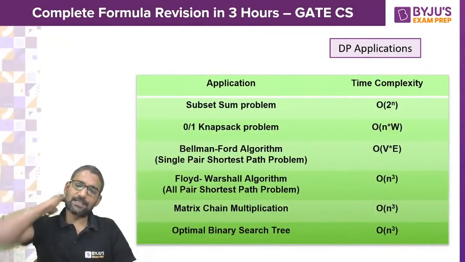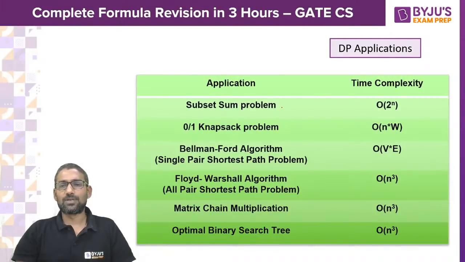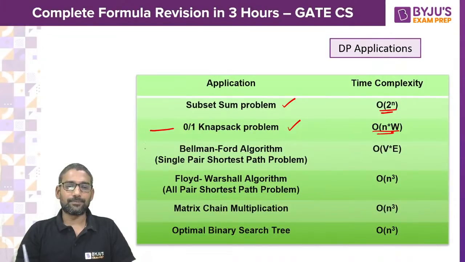So first is the subset sum problem whose time complexity is big O of 2 raised to n. Then the 0-1 knapsack problem whose time complexity is n multiplied by w. Here what is n? N means number of items. What is w? Knapsack weight.